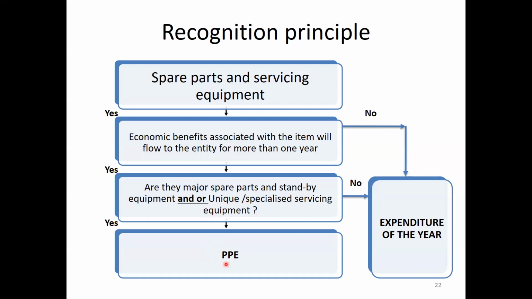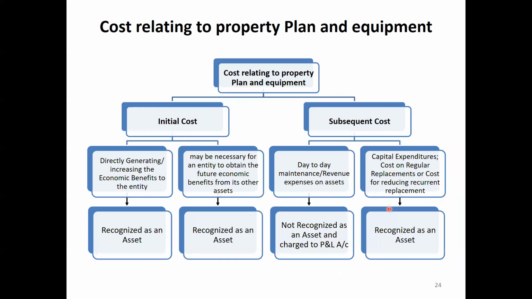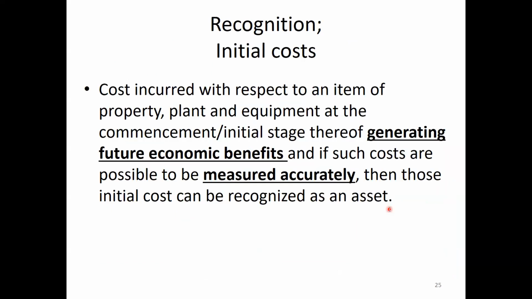If yes, we can categorize it as PPE. Otherwise, if it is not unique, or not major, or not standby equipment, then we can categorize it as expenditure.